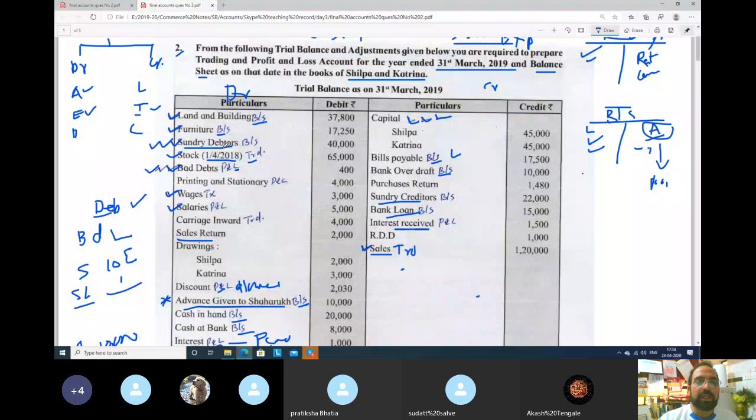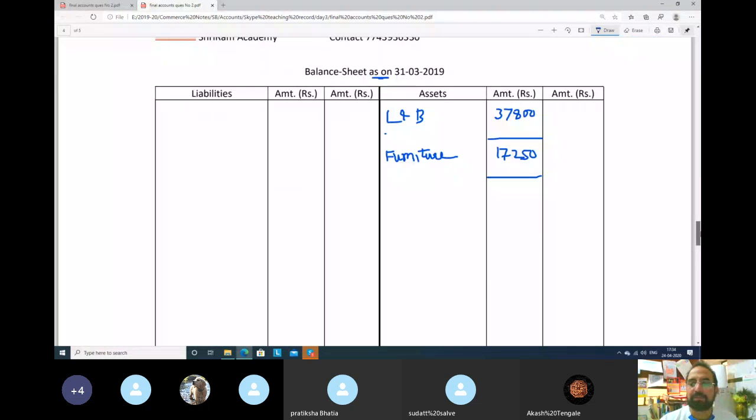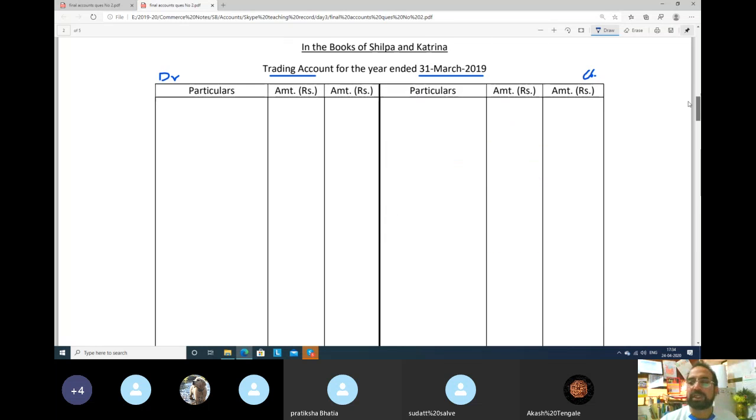Sundry debtors. See, sundry debtors is always an asset. You have to get the money. There are three ticks, and the amount is 40,000. So sundry debtors is an asset, so balance sheet. Sundry debtors 40,000. But how many ticks are there? Three ticks. So we will leave one line, two lines, and three lines. We will leave three lines and then we will mark. Let's go to the next item.